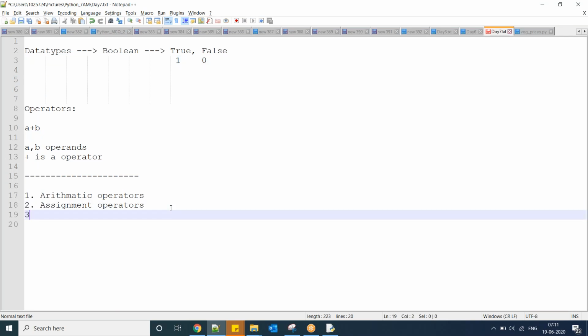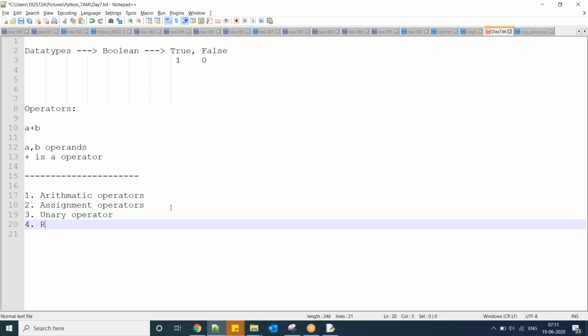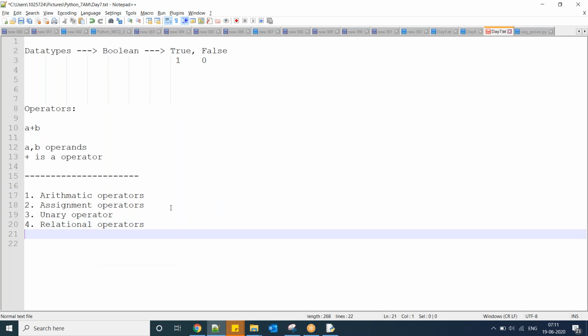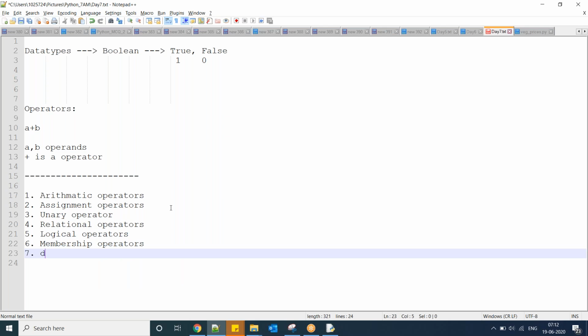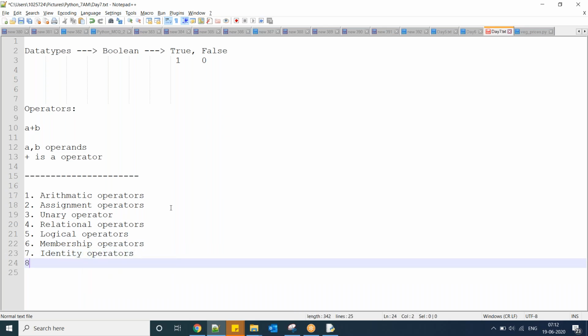Coming back here: unary operators, relational operators, logical operators, membership operators, identity operators, and finally bitwise operators.